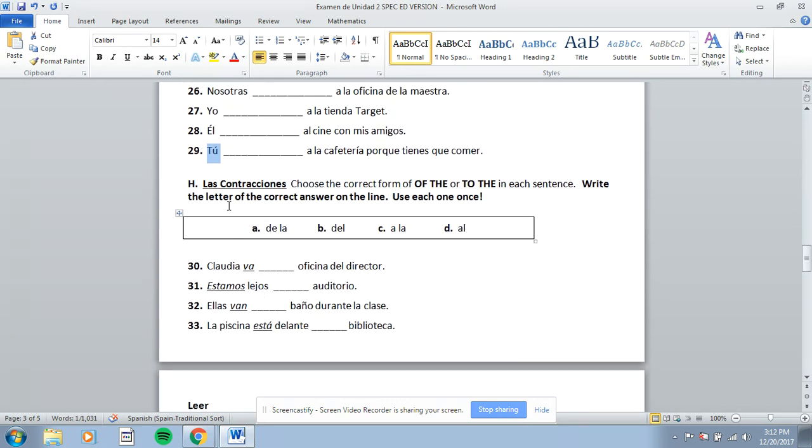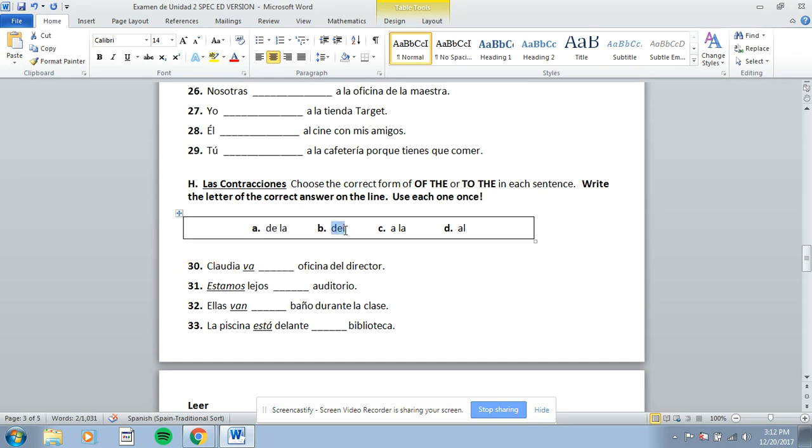Parte H, part H. These are contractions. So de la and del both mean of the. A la and al both mean to the. The ones that mean of the, which are A and B, one of them is feminine. That would be if someone was using the verb estar, and after the blank was a feminine word.